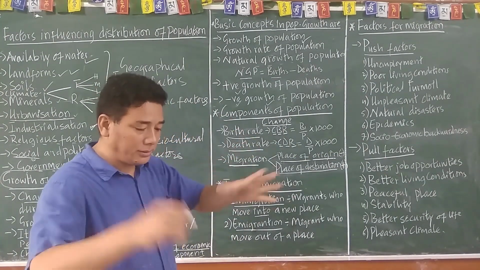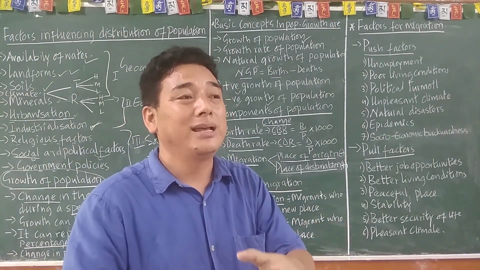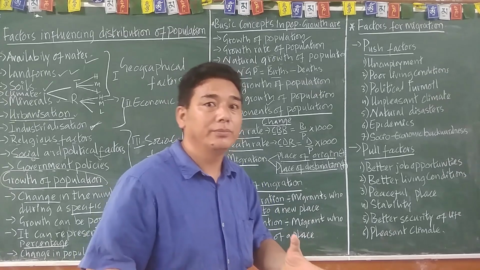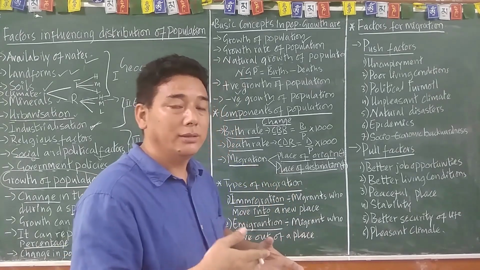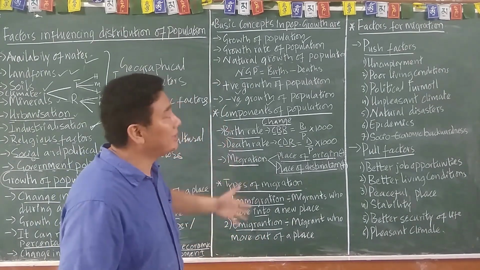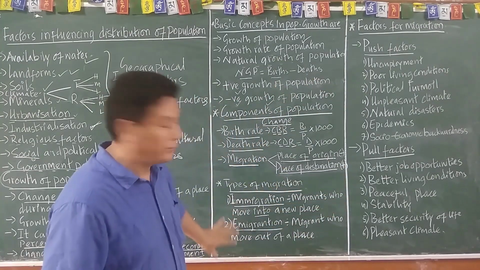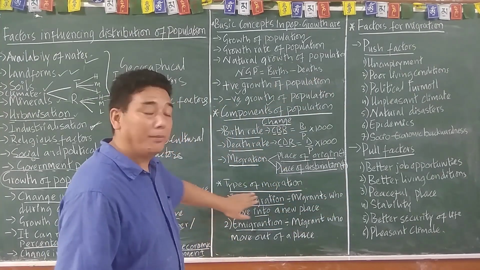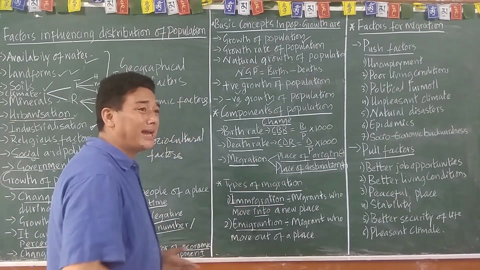Now, in your textbook, migration has been discussed extensively. They have given importance to migration, so that's why they have discussed details. All these are related to migration. So what are the types of migration?